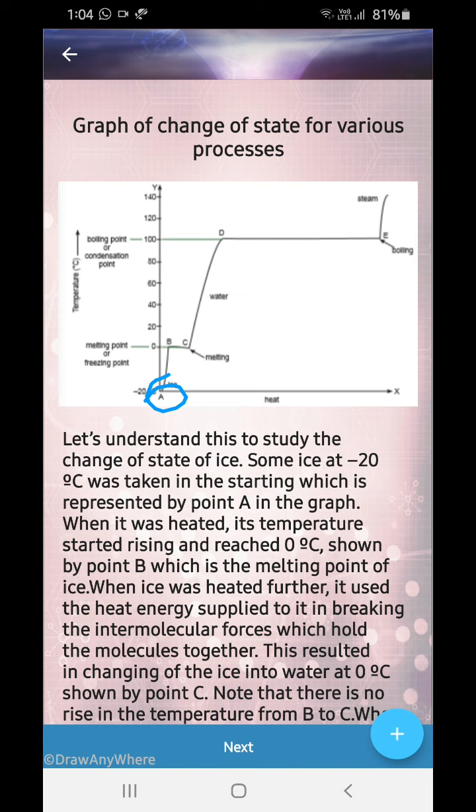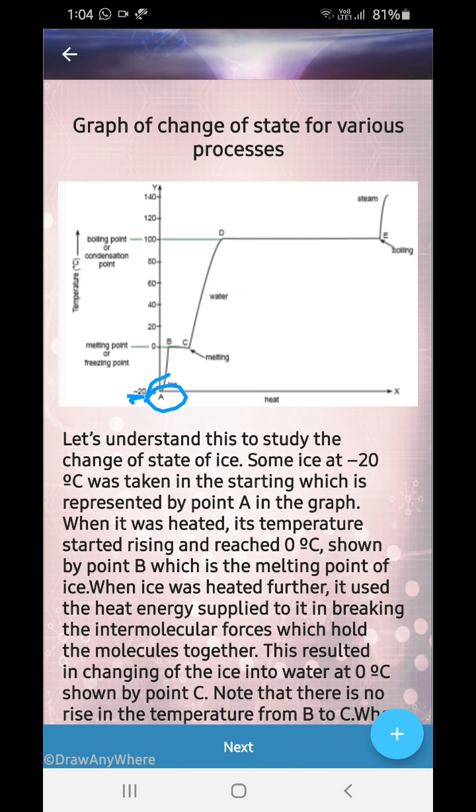So ice at minus 20 degrees, you can see over here minus 20 degrees is also given beside A. So some ice is being taken at this point of time. Now when it is heated, its temperature starts rising. Obviously it will start rising, right? When you heat a thing, what will happen? Obviously it starts rising, and see the graph is also rising, because the temperature is also rising.